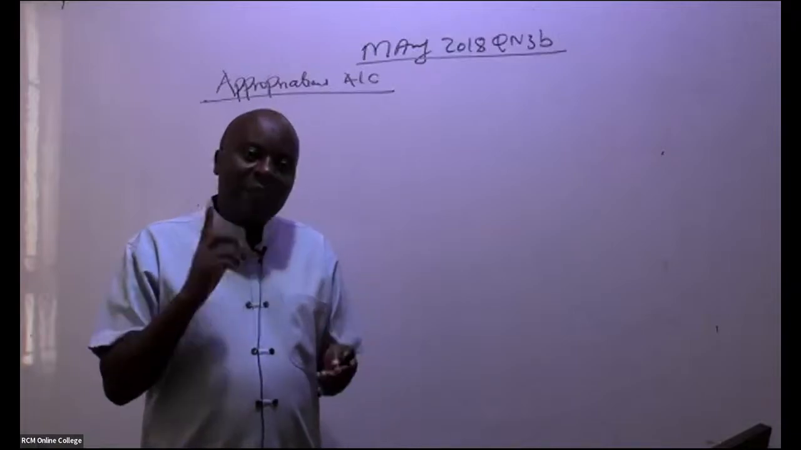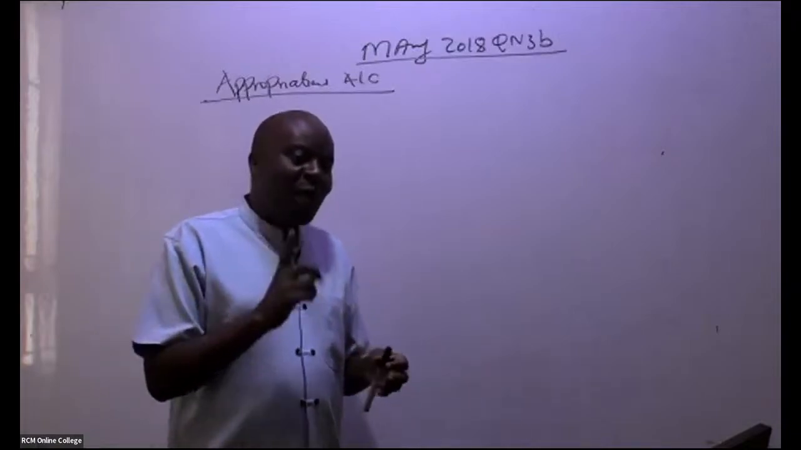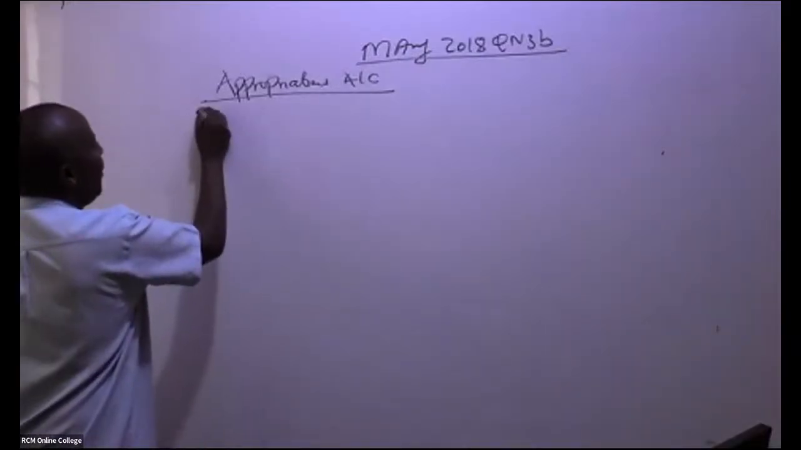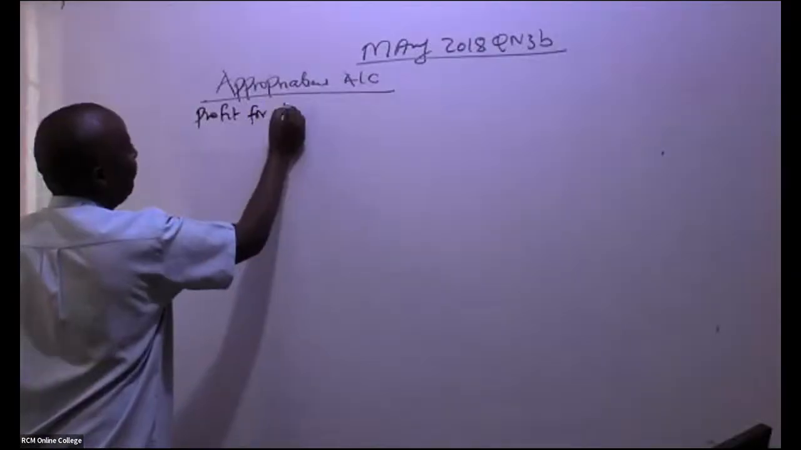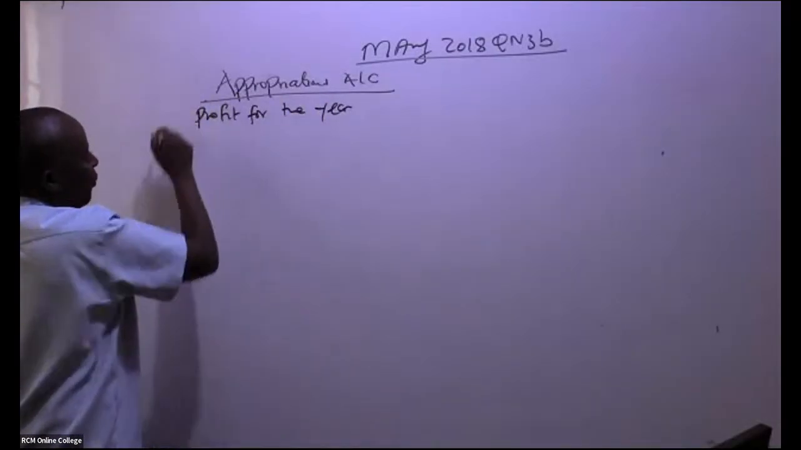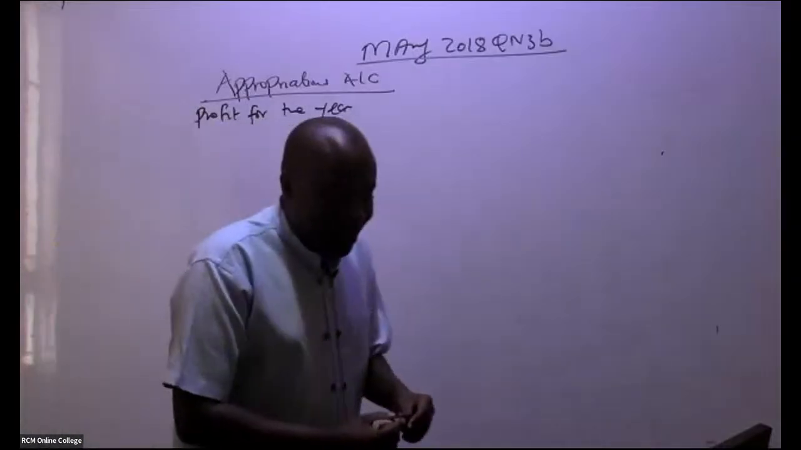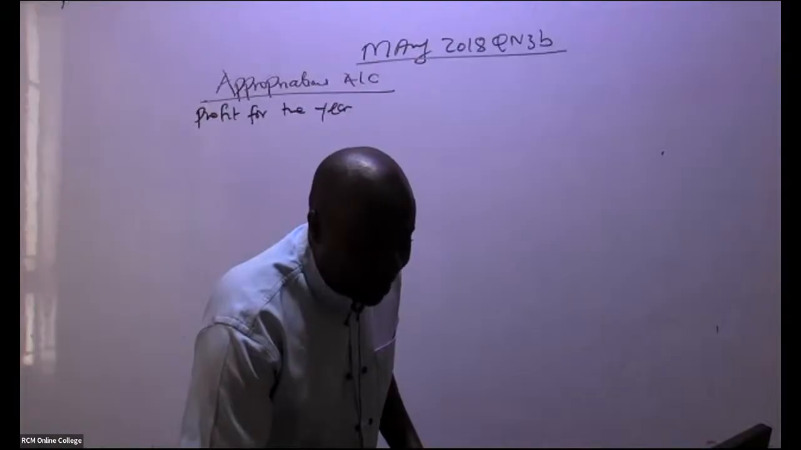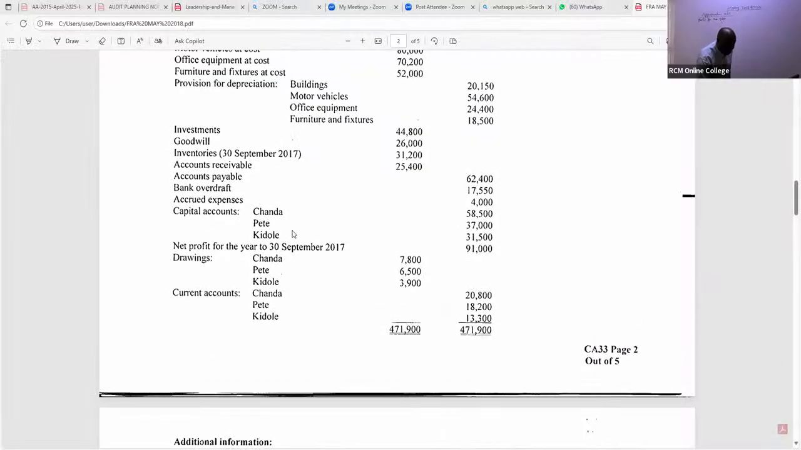That is the first thing that you need to do. So come and make an appropriation account. So you give us here profit for the year, very fast. I'm doing part one. Is there somebody who is able to see the profit for the year? Irene is giving us 91,000, right? You can see profit for the year. Net profit for the year, 91,000.